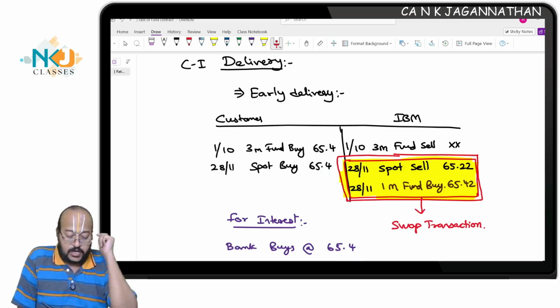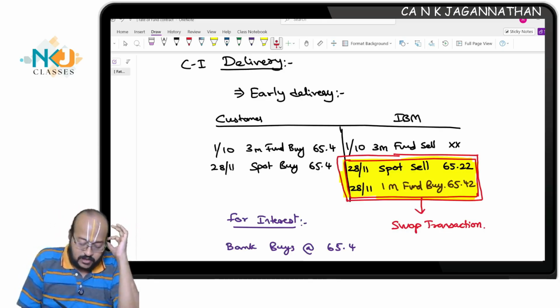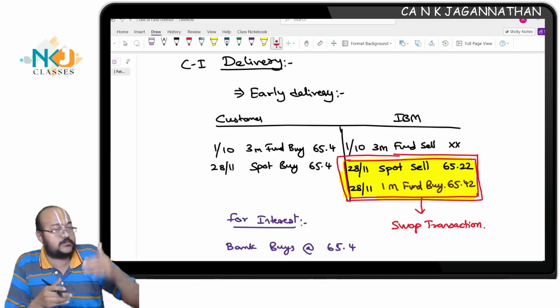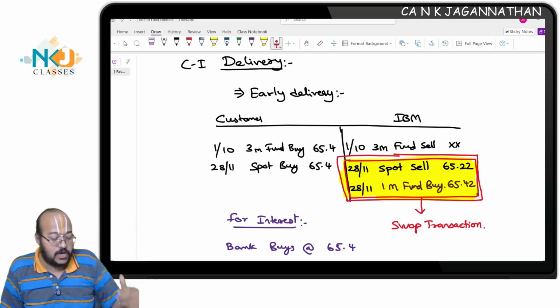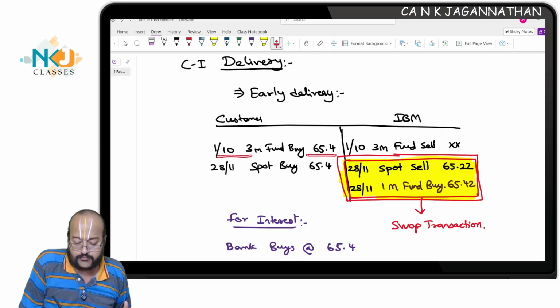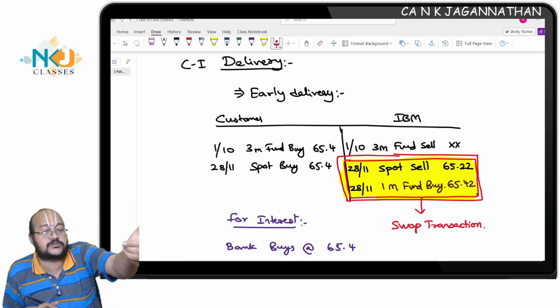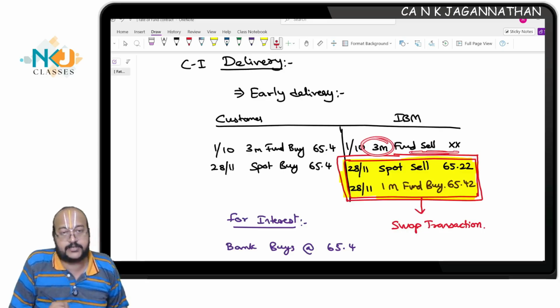Now, you see, if I buy from you, okay. Originally, what you had done on 1st October, you had sold. From the dealer's perspective, if you see the entire fate of the forward contract, I told you, you should see from the dealer's perspective. Now, you tell me, friends, on 1st October, you have bought dollar at 65.4. Next day, on the same day itself, you would have sold 3 months, thinking that the maturity will be 31st December. You sold a 3-month forward contract in the interbank market.